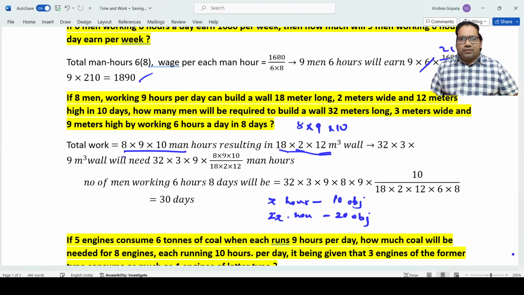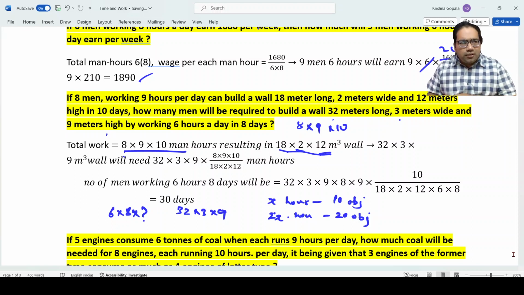Now what does it say? Another wall, 32 meters long, 3 meters wide, 9 meters high. This is the second object that we have to create. Okay, 32 into 3 into 9 is what we have to create, by working 6 hours a day for 8 days, and how many people? We don't know.